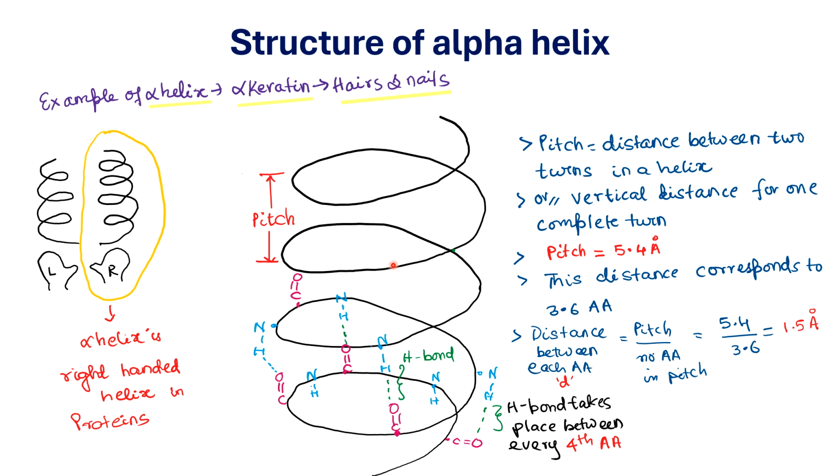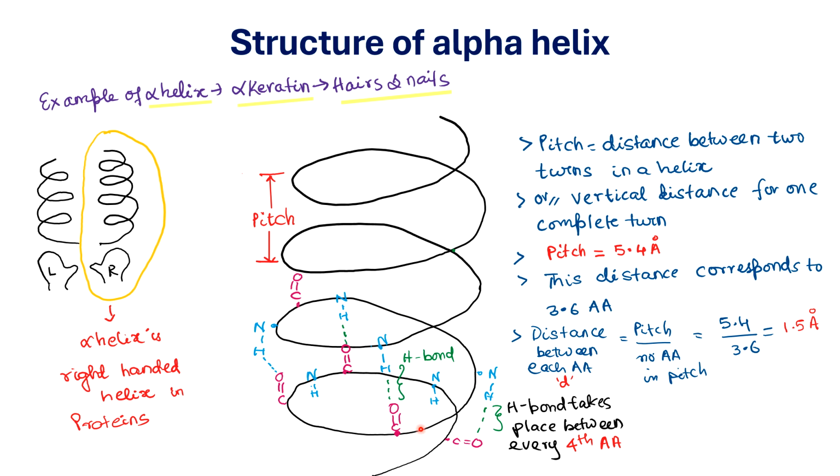Now I told you this alpha helical structure is stabilized by the hydrogen bond. Look, this is your carbonyl carbon and this is your oxygen and this is your NH. So a hydrogen bond can be formed between the H and O.